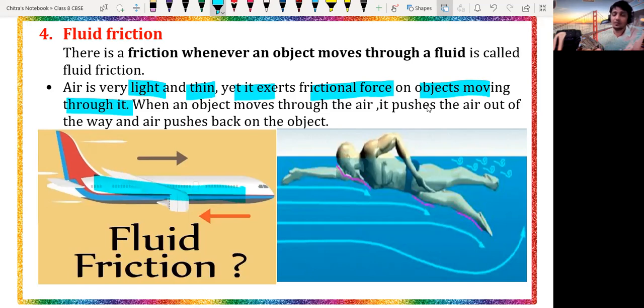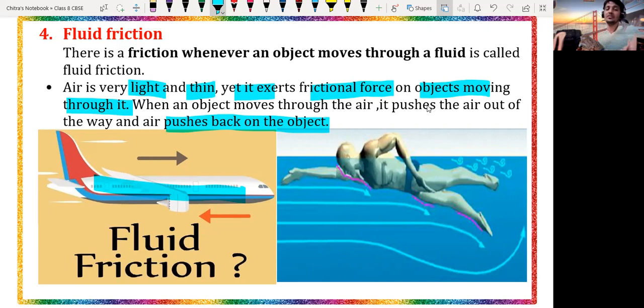When an object moves through the air, it pushes the air outward. It is due to the fluid force of the air, which pushes back on the object, that the object moves in the forward direction. You can see the swimmer here.